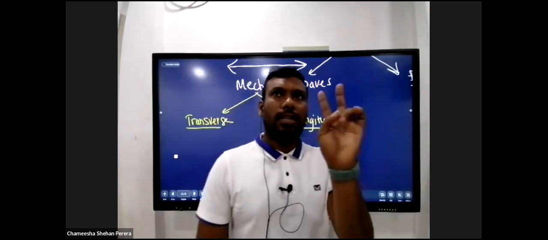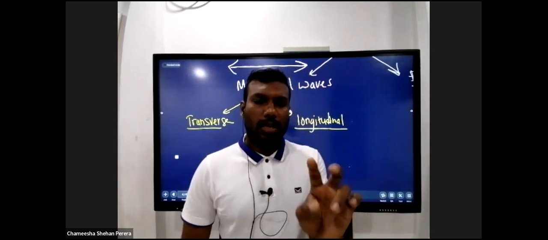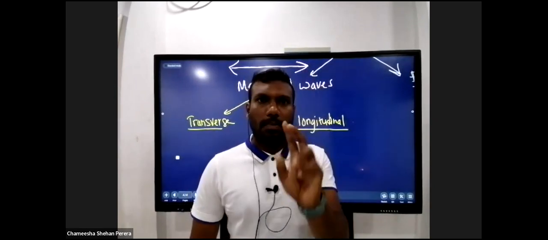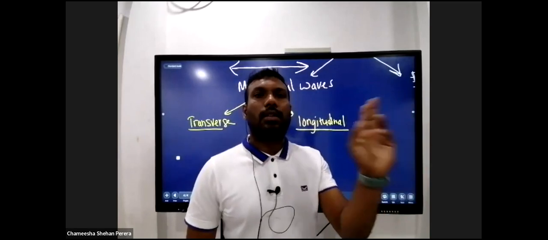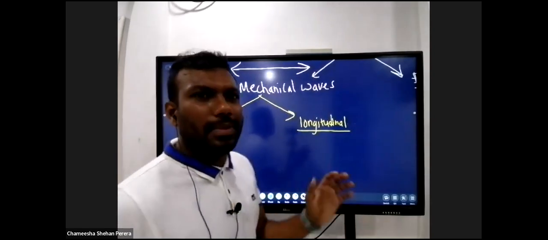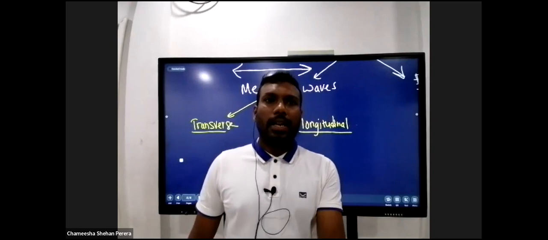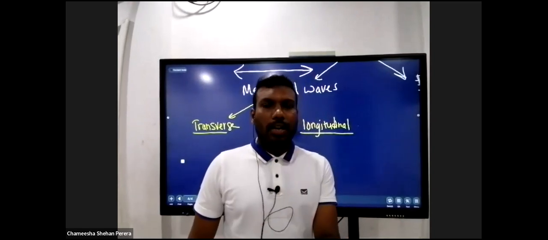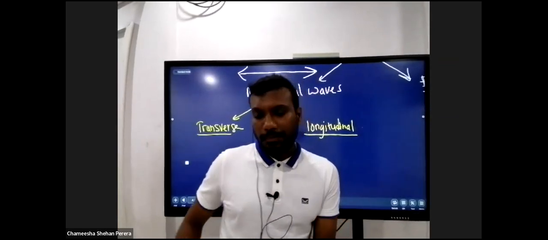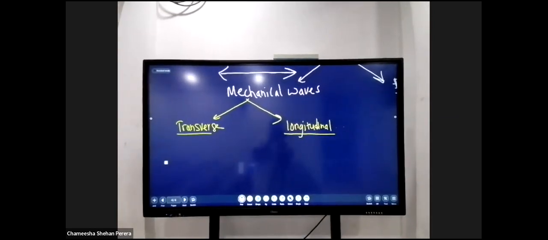එතකොට mechanical waves classify කරගන්න පුළුවන් further into two by considering two factors. Actually the two factors are the direction of the motion of the particle versus the propagation direction of the energy, right? So I'll just brief it here because we have to talk about it in detail when we talk specifically about longitudinal and transverse waves in this lesson. We will be talking about them in detail, right? So then I'll just brief it over here.